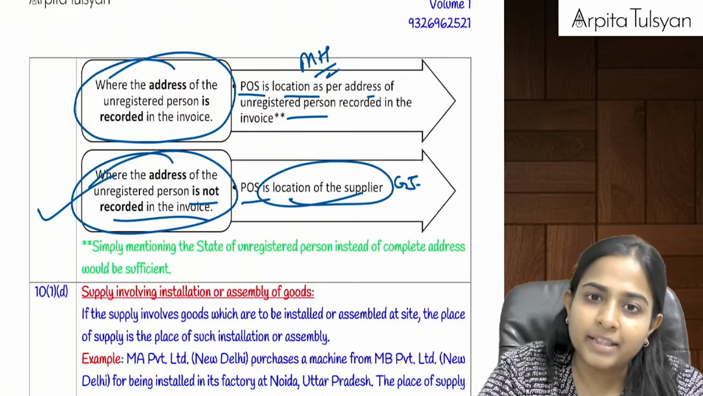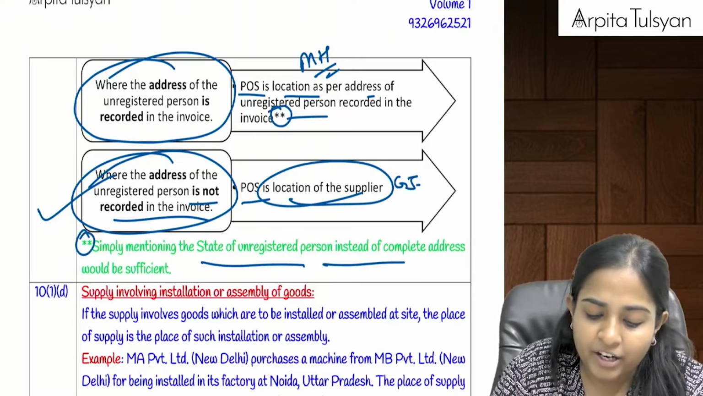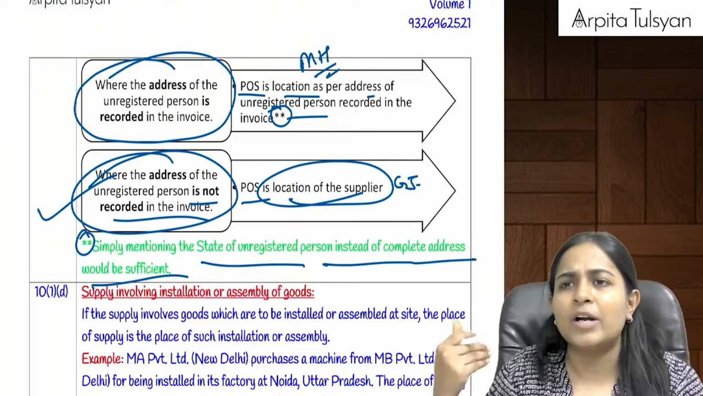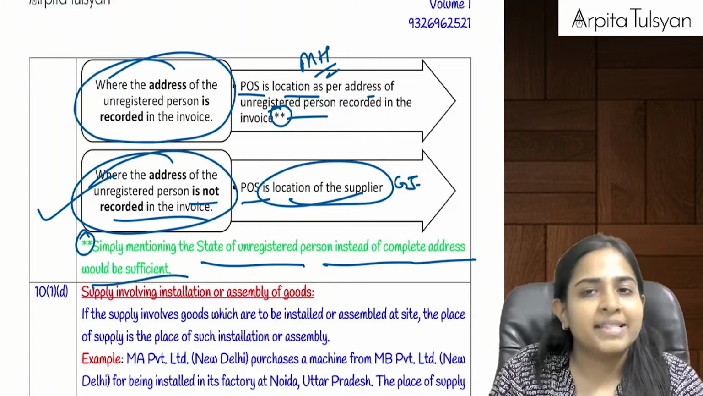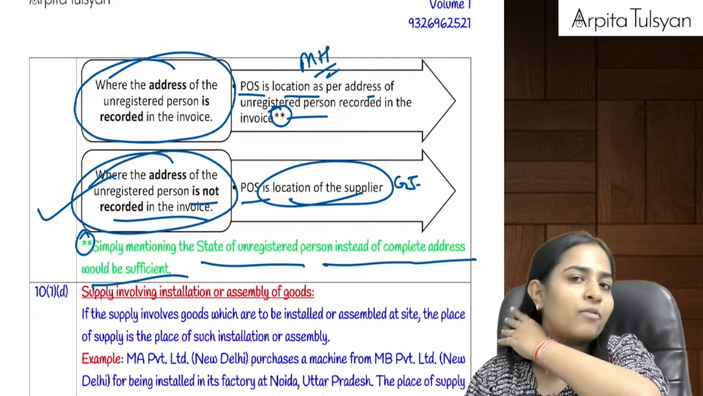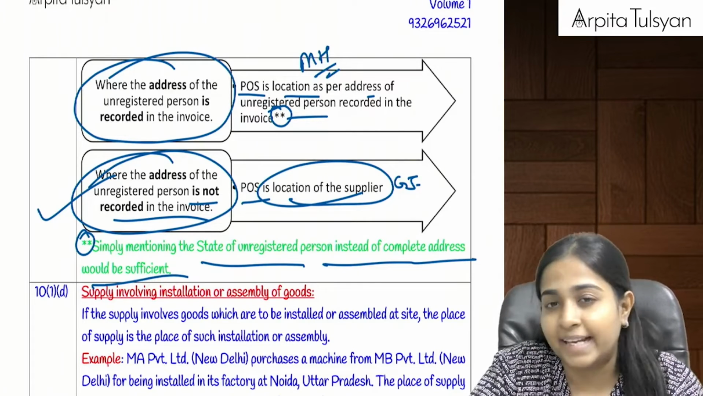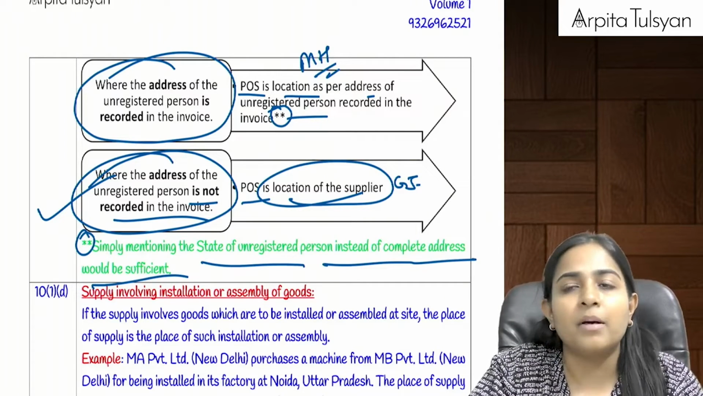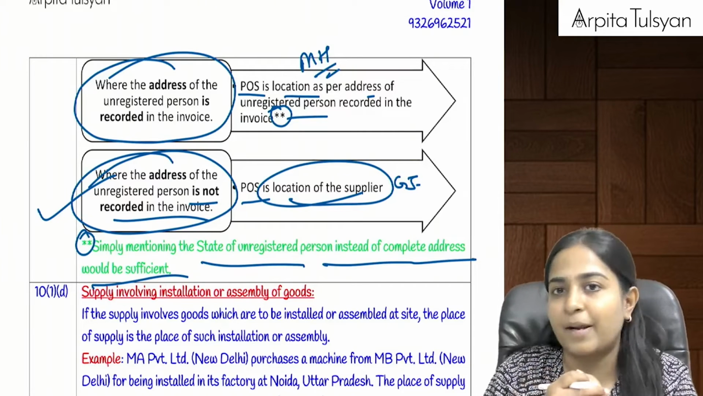Are you clear with this? In this case, simply mentioning the state of the unregistered person is enough. He need not ask for the full address from me because I am an unregistered person. He can just take my state. If he asks me, Arpita, what is your state, from where are you, ultimately where are you going to take these goods, and I say that I am from Maharashtra, so if he writes Maharashtra in the invoice, then the place of supply will be Maharashtra.